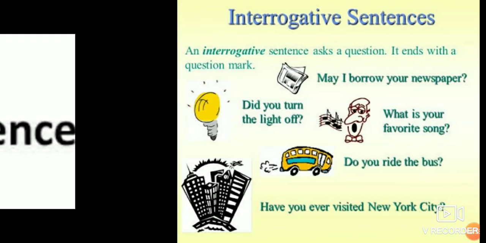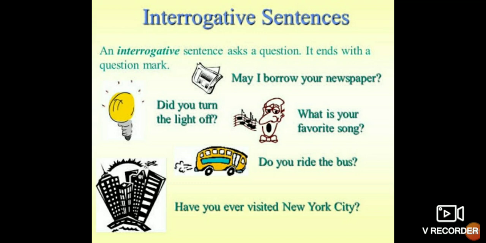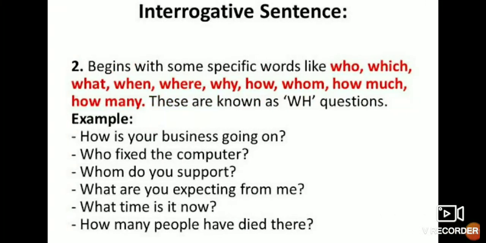Now come to the interrogative sentence. What is an interrogative sentence? An interrogative sentence asks a question and it ends with a question mark. Very easy. What is your name? Here we are asking a question. Did you turn the light off? It is also a question here, ending with a question mark. What is your favorite song? Again here I am asking a question. So these are interrogative sentences.